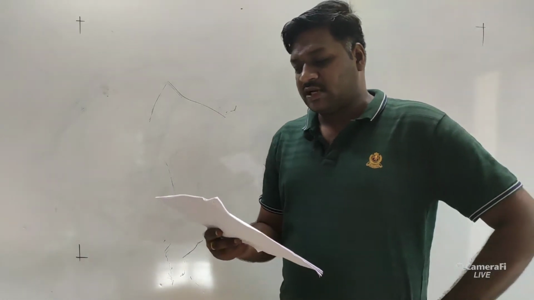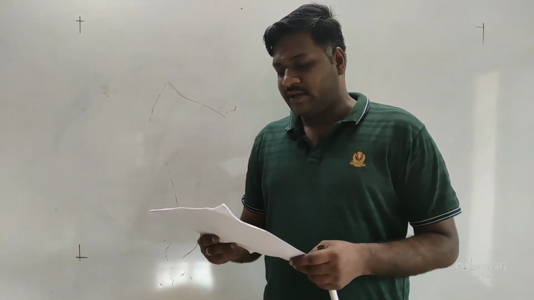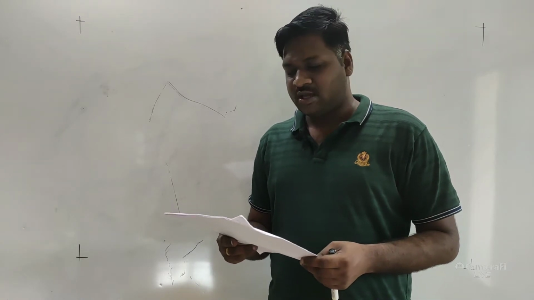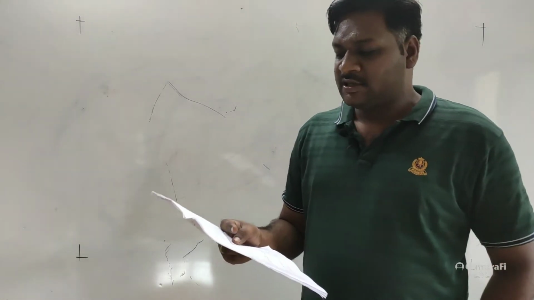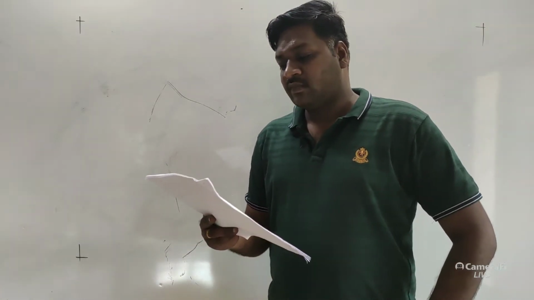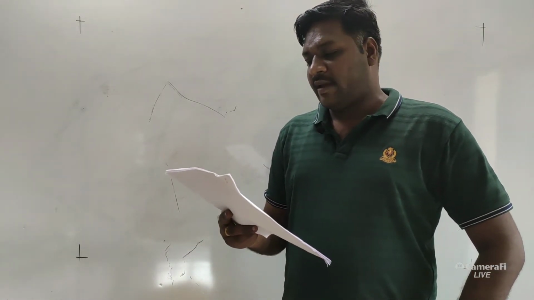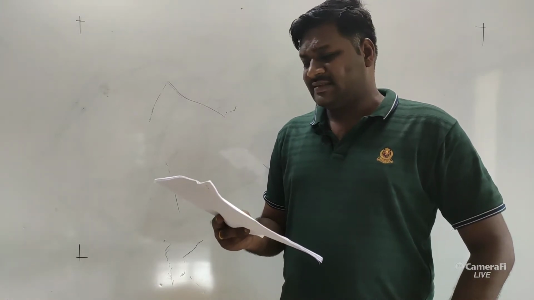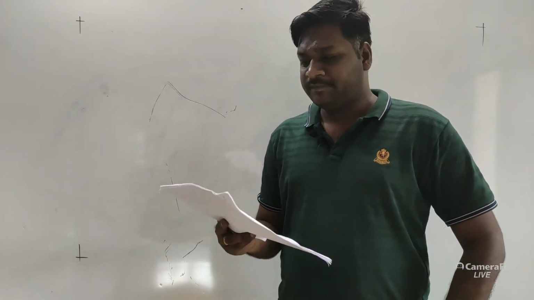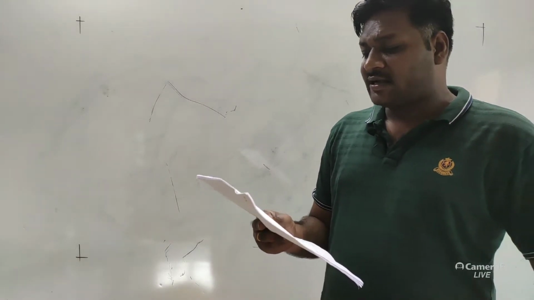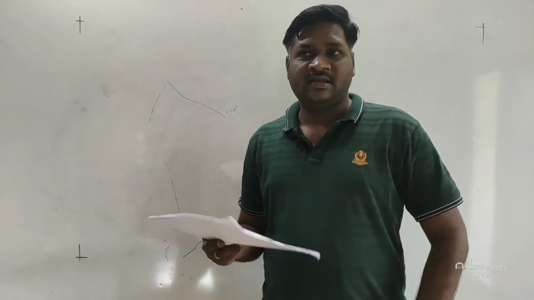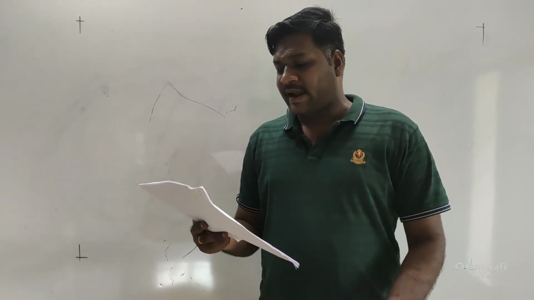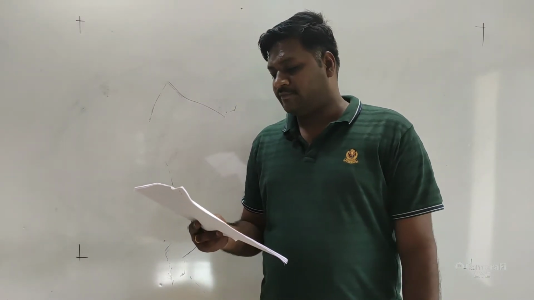The next question number 94, read the following statements about bats and select the incorrect option. So here we have to select the incorrect option. So see, what are the statements given here? They are the only mammals known to feed on blood. See, it is the correct option, they are feeding on the blood. The next, they produce ultrasound waves while flying. Yes, of course, again it is correct. All the bats are blind and belong to class Mammalia.